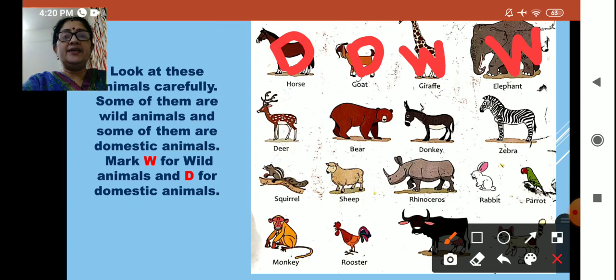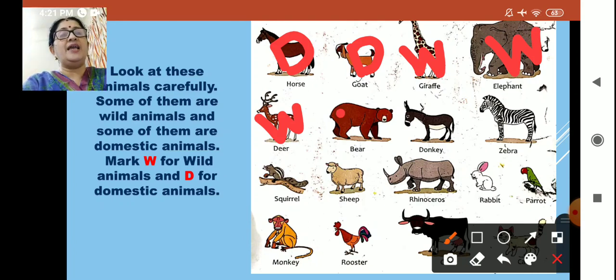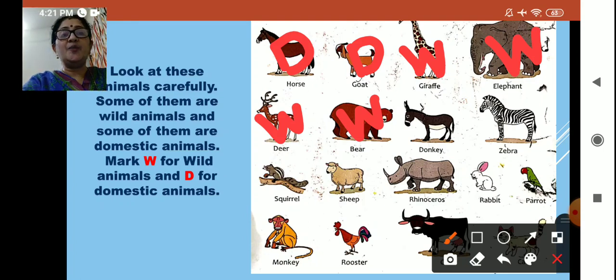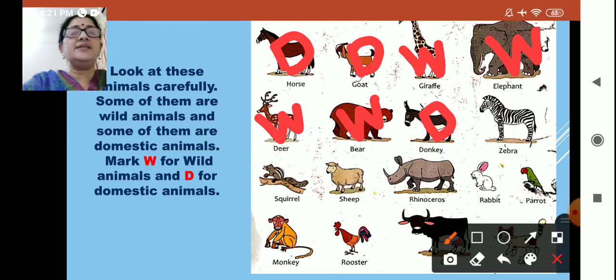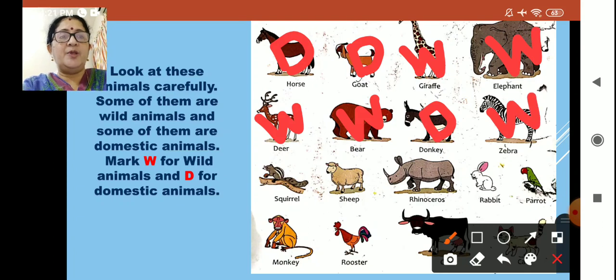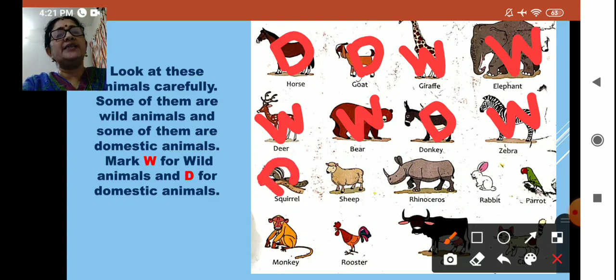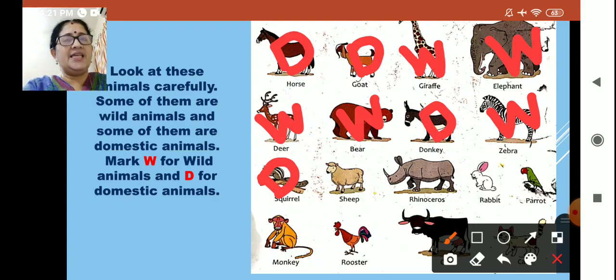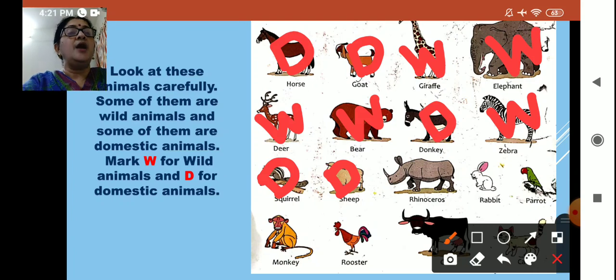W. Deer. Yes, it is a wild animal. Bear. Yes, wild animal. And what about donkey? Donkey is a domestic animal. D. Zebra. Zebra is a wild animal. W. Squirrel. Yes, in and around our house we can see them. So they are domestic animals. Sheep. We keep this animal at home. So it is a domestic animal.